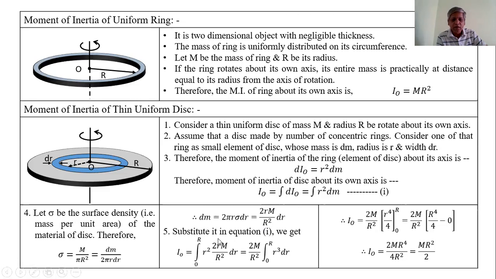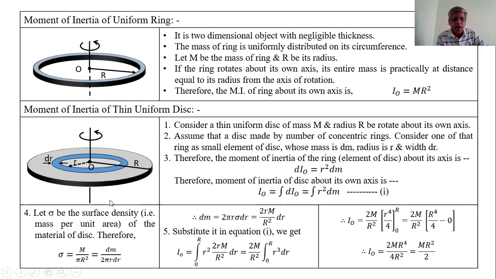This is the mass of the ring, and therefore that is equal to the mass of the disk, capital M, which will never change. Also its radius R cannot be changed, therefore M upon R square and 2 is taken outside of the integration. The small r square and this small r, that is r cube dr, is inside the integration. Here the integration has limits from 0 to capital R.